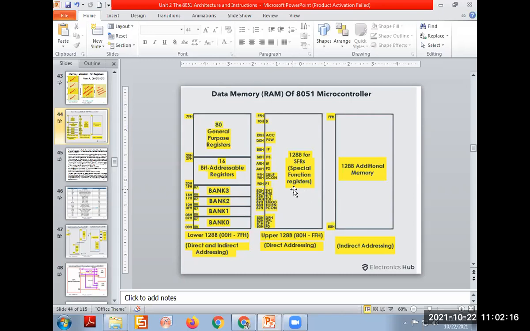Sometimes the MCQ frequently asks what the address for bank 1 in the RAM location is. If you have the logic, remember bank 0 is 00 to 07, bank 1 is 08 to 0F, always adding 8. So for bank 2, the address is 10 to 17, and so on. This is easy.